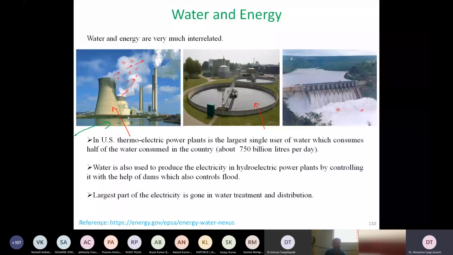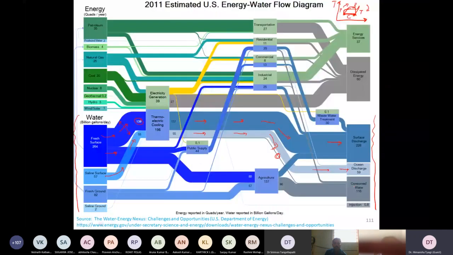But then we try and see from the reverse which is the activity which consumes the maximum amount of water. By the way, all this data is for the United States, but if we were to plot the same thing for India, we would get a similar looking curve. Only the numbers will change a little bit. So in the United States, the activity which consumes the maximum amount of water in the whole country is this line over here, and this is coming out of agriculture.